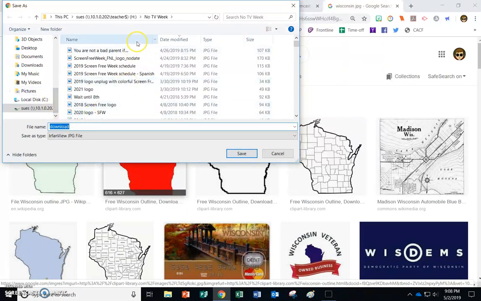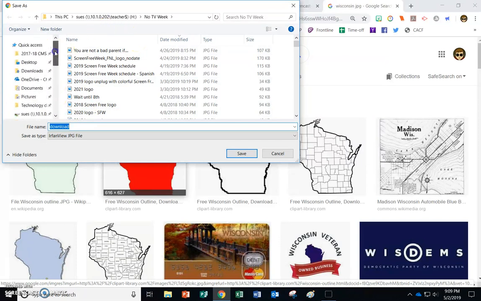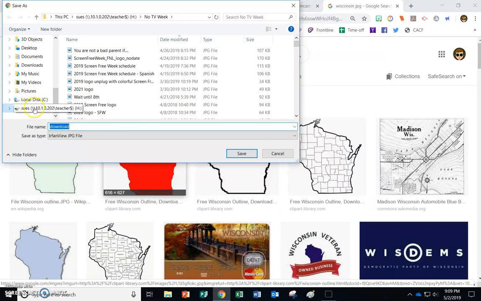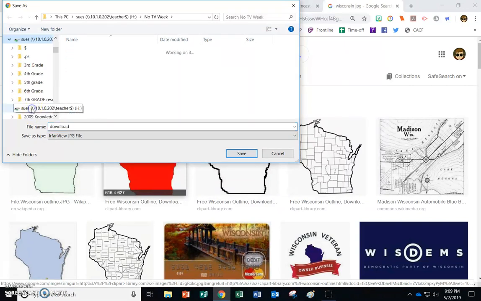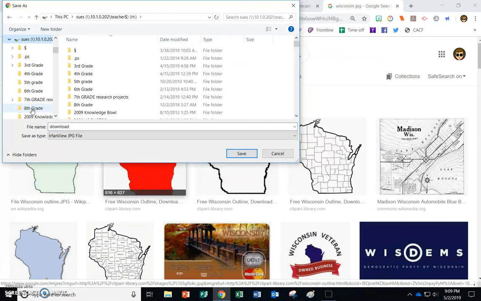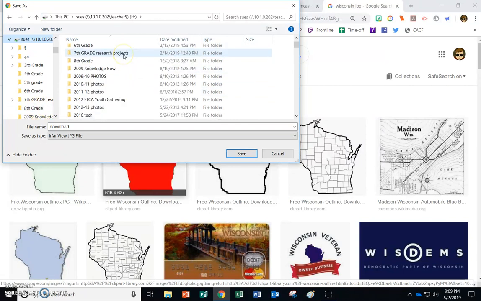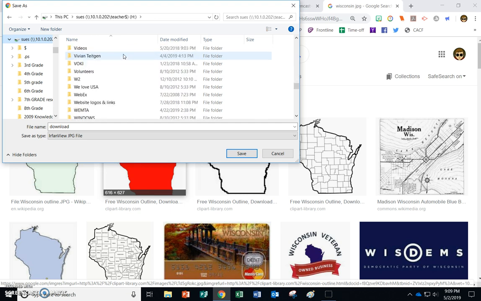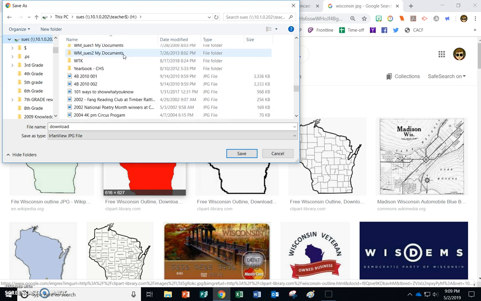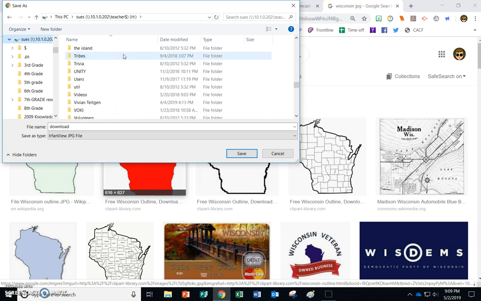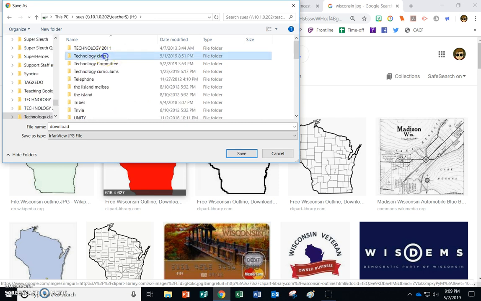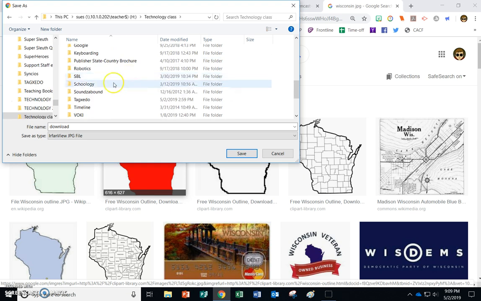Your H drive is going to open up. I don't know if you've used it very often, but you need to come over here and look for your username and double click it. Now I have way more folders than you do. You don't have to open a folder, but I am going to open my folder for technology, if I can find it. And I'm going to open my folder for Tagxedo.